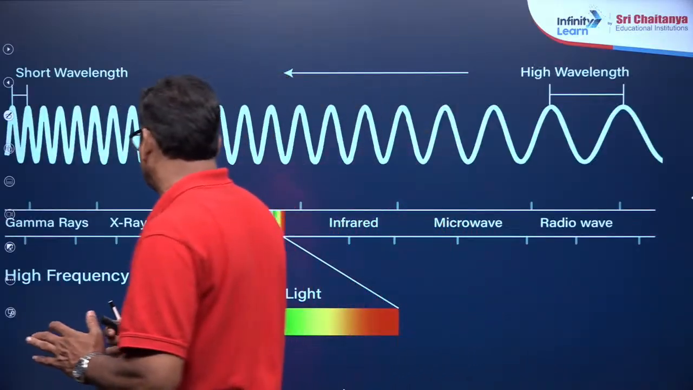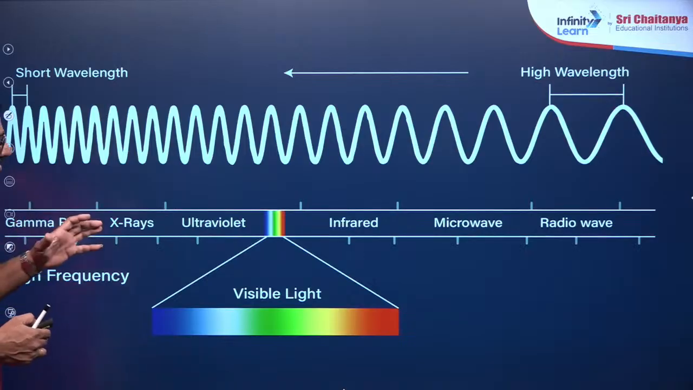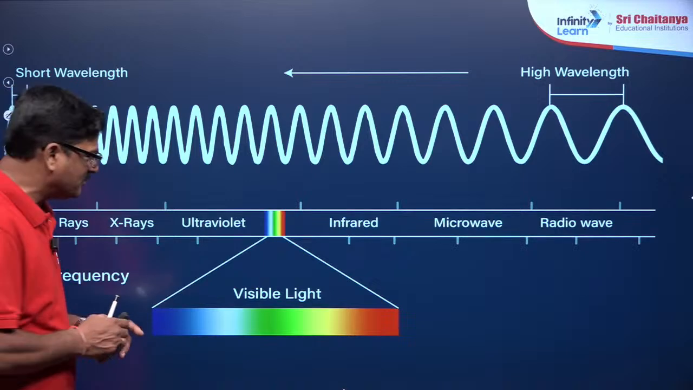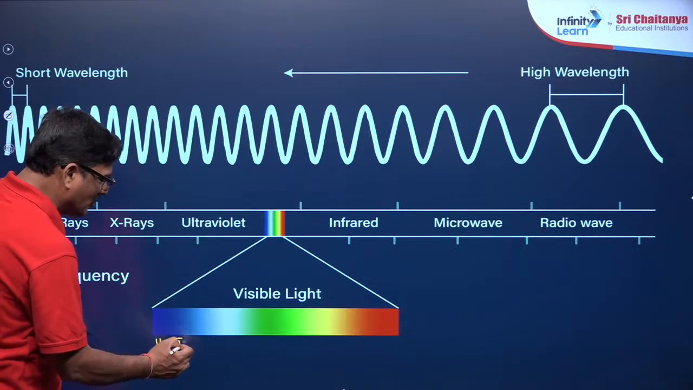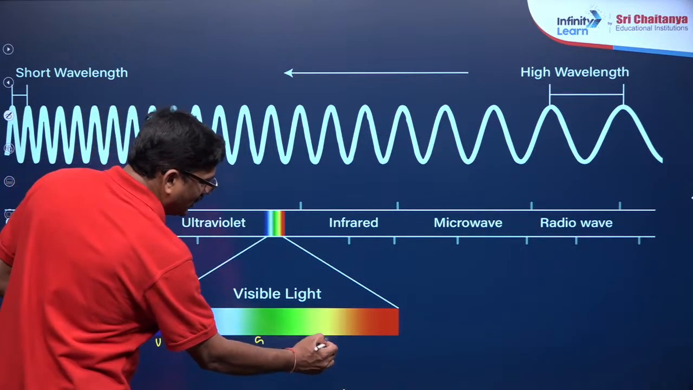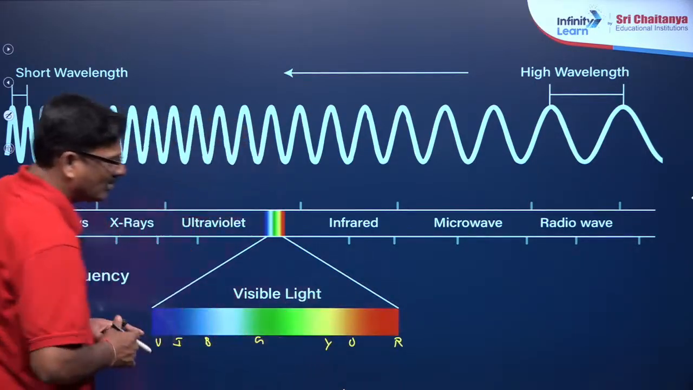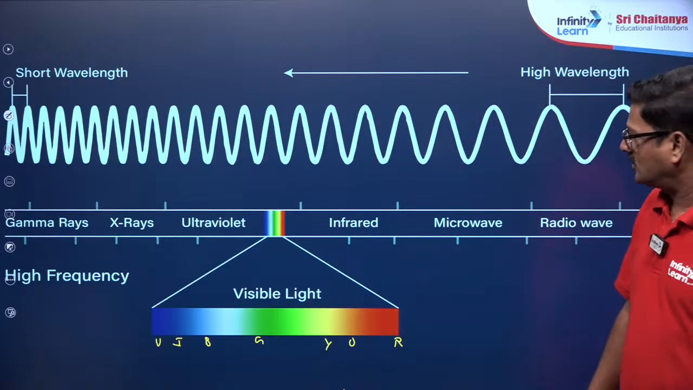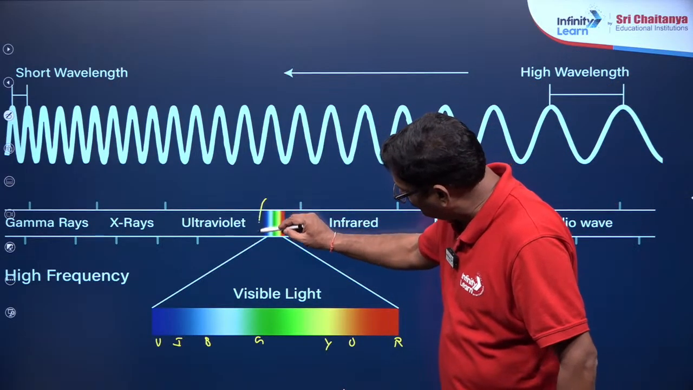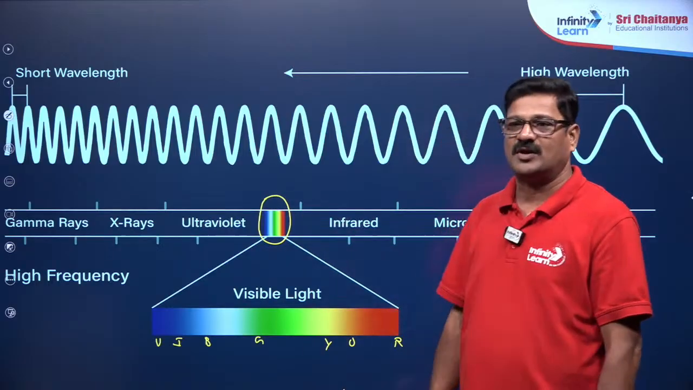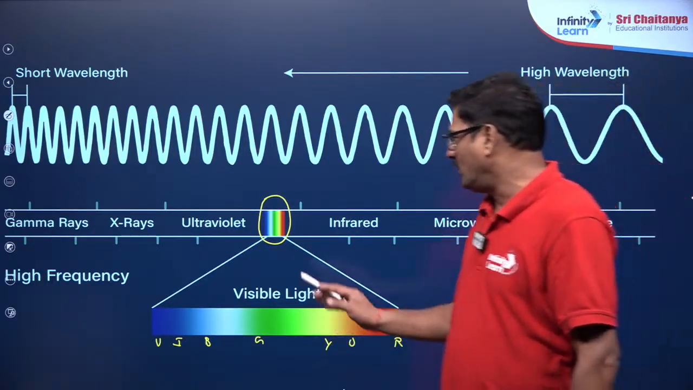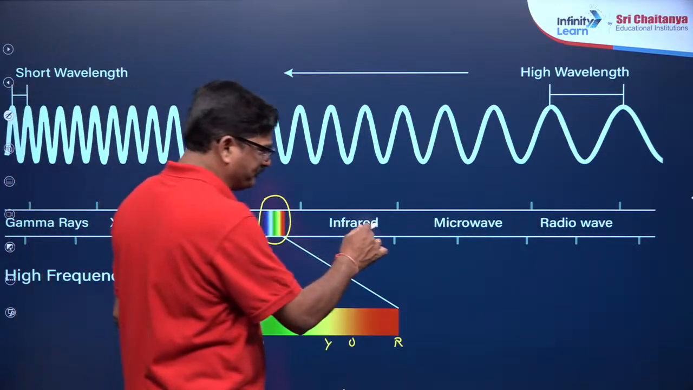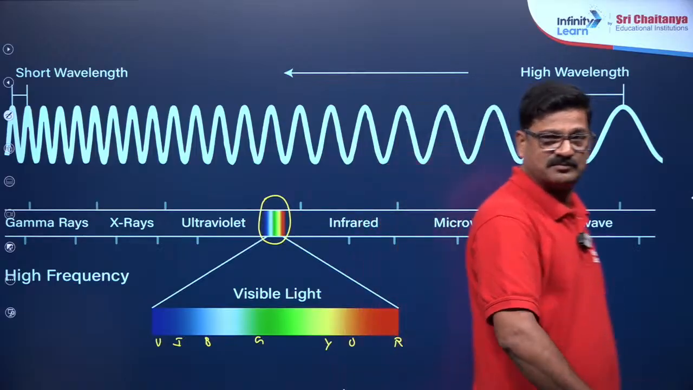And this electromagnetic spectrum, when you take a light and pass it through a prism, you are going to see the wave VIBGYOR that is visible to you: violet, indigo, blue, green, yellow, orange, red. That is only the bandwidth. This is the total spectrum, and this is the smallest range you are going to see with your naked eye. Beyond that, ultraviolet rays, X-rays, gamma rays are there. And after this, infrared, microwave and radio waves are there.